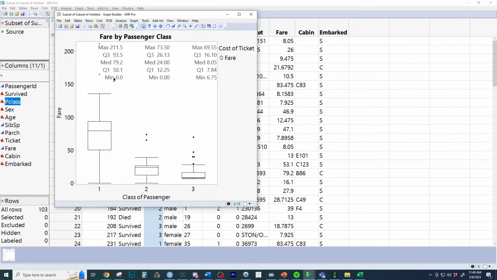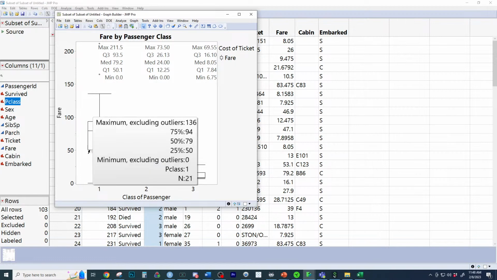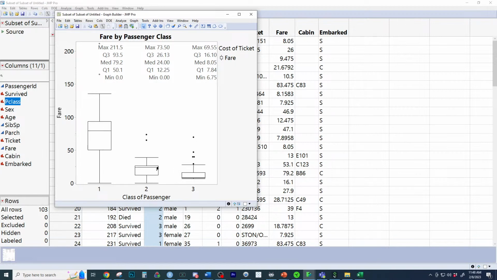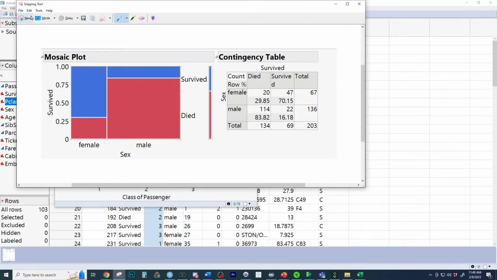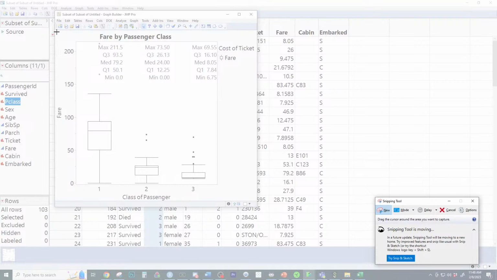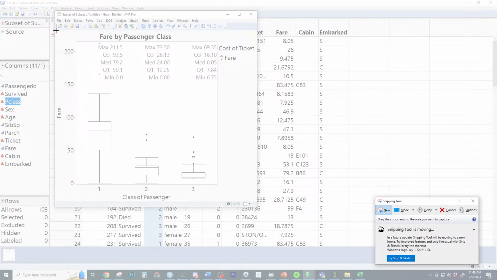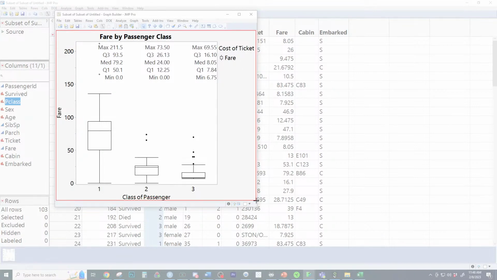But first class, if you notice, has a Q1 right there. So 25% of people are at or below this. There are only 20 first class people in our sample, where you see there's really an increase to Q1 especially. There's definitely a strong relationship here, but really weird that the min of third class is not 0. Might be our sample. There might have been someone who didn't pay anything for third class because we took a sample of all the Titanic data. But that's some interesting stuff right here.